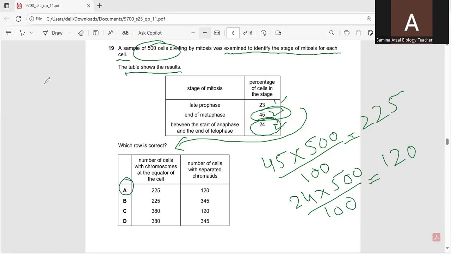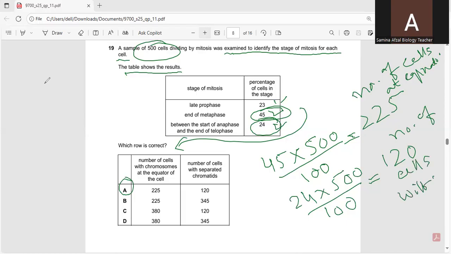225 will be the number of cells with chromosomes at the equator of the cells, the number of cells at equator. And 120 will be the number of cells with chromatids. So A option is the correct option.